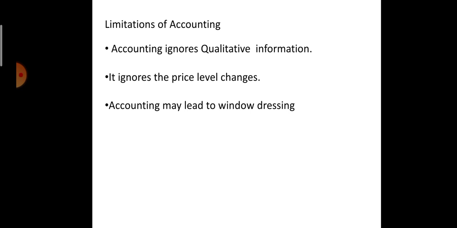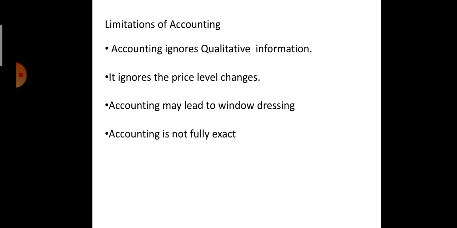Later on, these directors were put behind bars because of wrong representation of accounting books. So in accounting it is possible to manipulate the books of accounts to record wrong transactions or show higher profits. This is one of the major limitations.